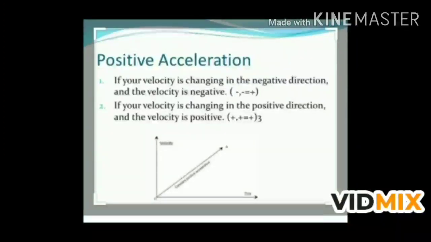Now, negative acceleration. If the velocity of an object decreases with time, then the acceleration of the object is known as negative acceleration. For example, if an object moving with certain velocity is brought to rest, then the object is said to have negative acceleration.